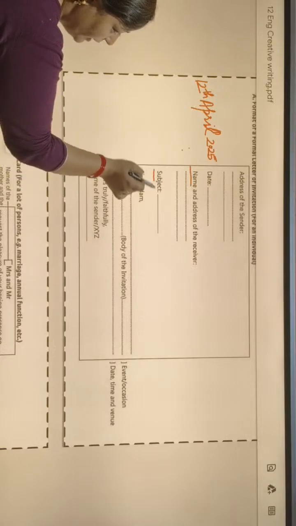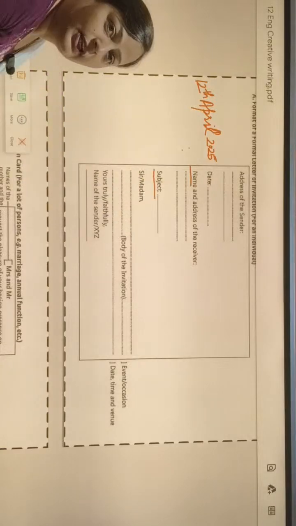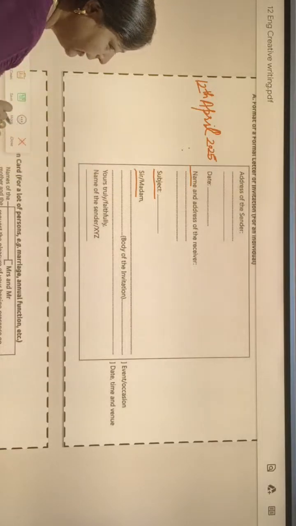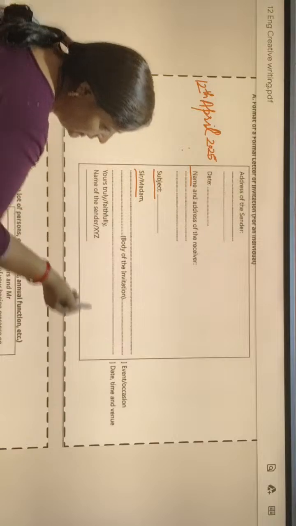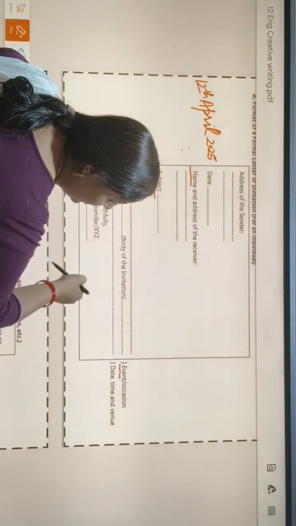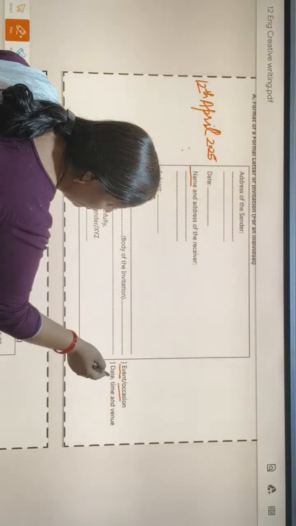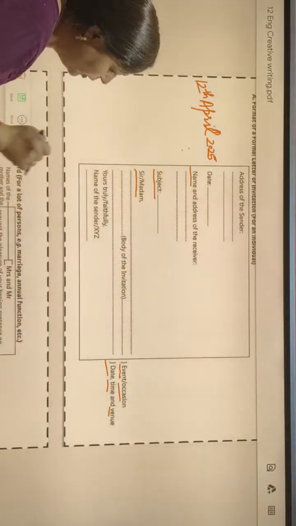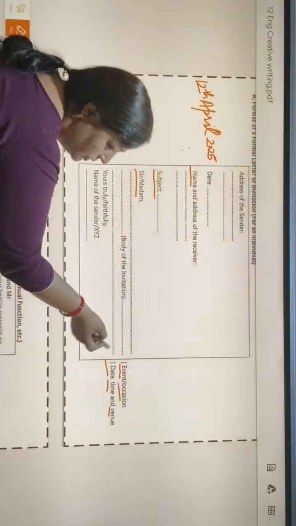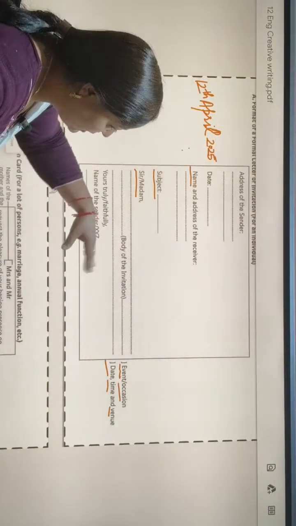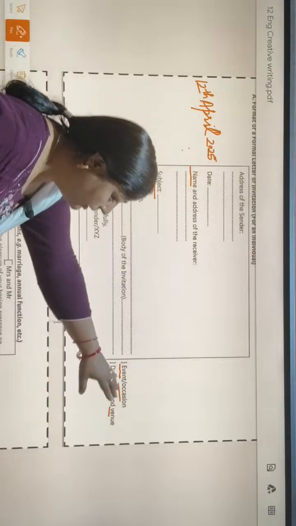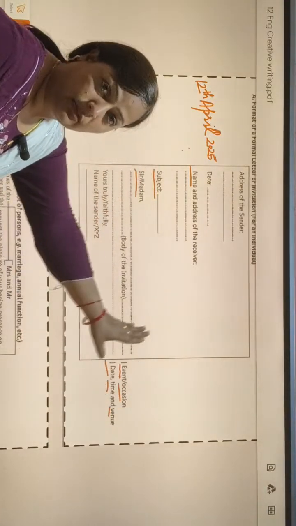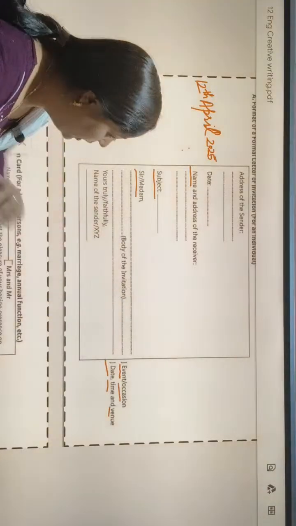Then we will write the subject, for which occasion we are inviting. Then we will address them sir or madam, and then we will mention the event name, occasion also, date, time and venue. All these things are most important. These things must be in our invitation.